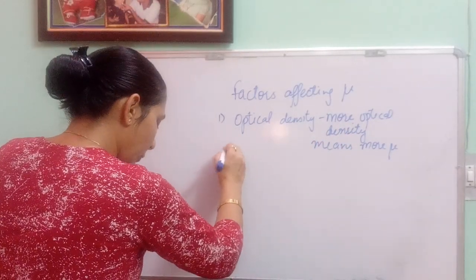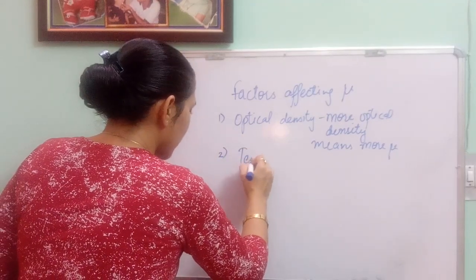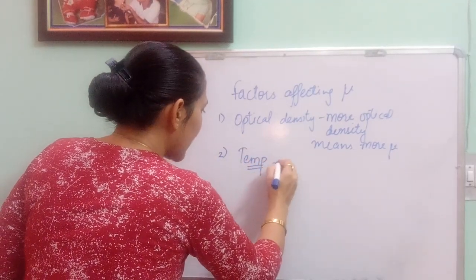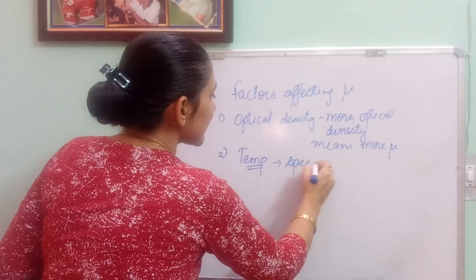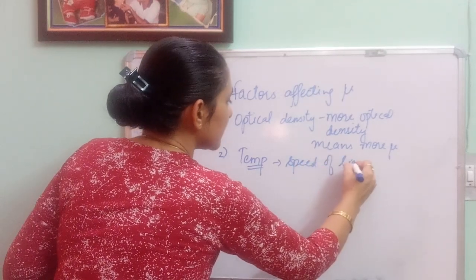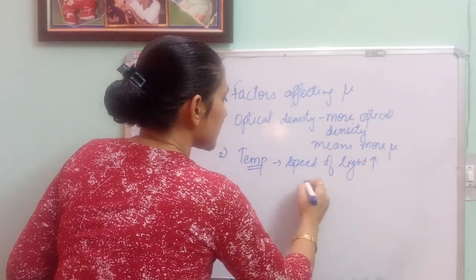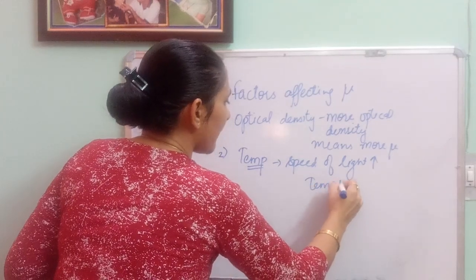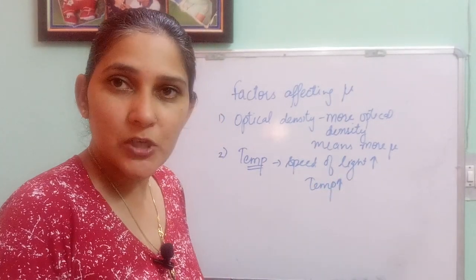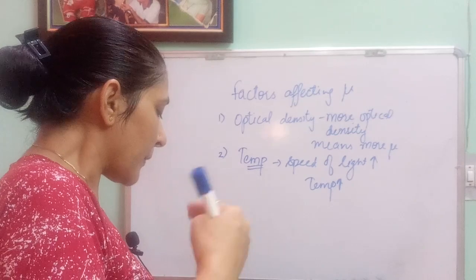Coming to the second one, that is temperature. The speed of light increases with the increase in temperature. If I increase the temperature, the speed of light also increases.